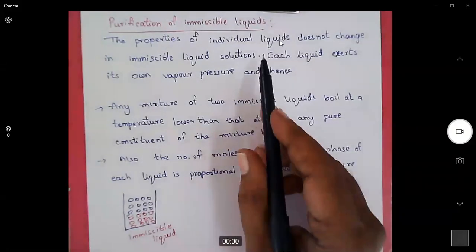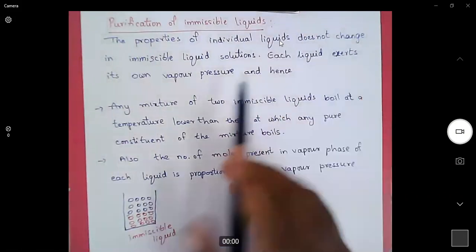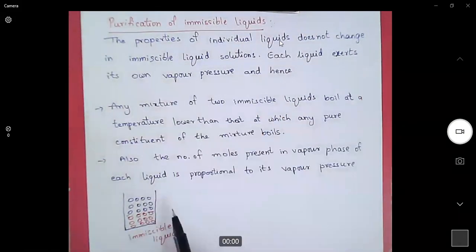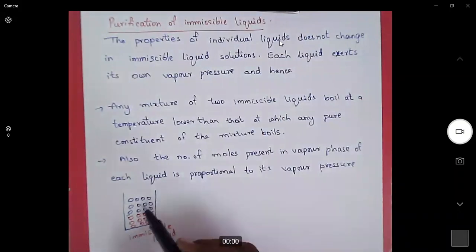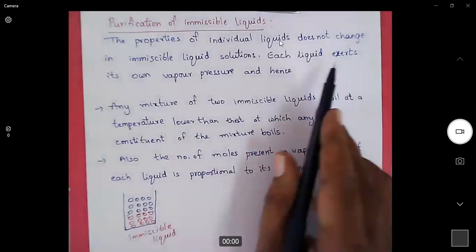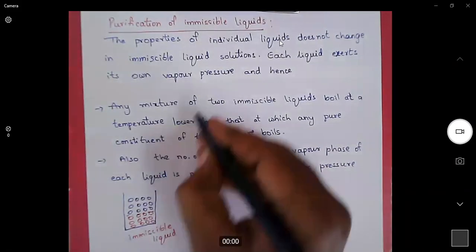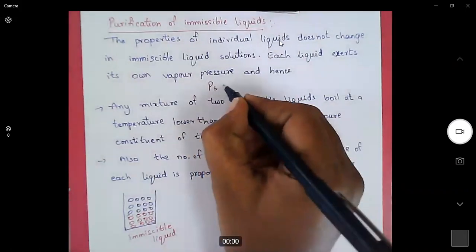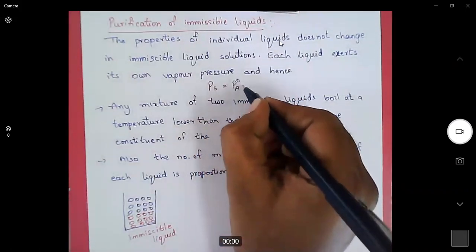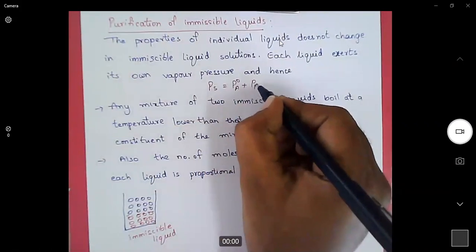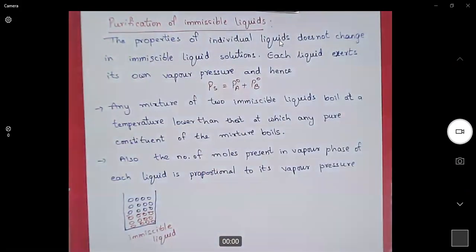Now, the properties of individual liquids do not change in immiscible liquid solutions. Though we are pouring both the solvents, the individual properties will never change because they are immiscible. Each liquid exerts its own vapor pressure, and hence the total pressure Ps is equal to the pure vapor pressure of solvent 1 plus the pure vapor pressure of solvent 2.